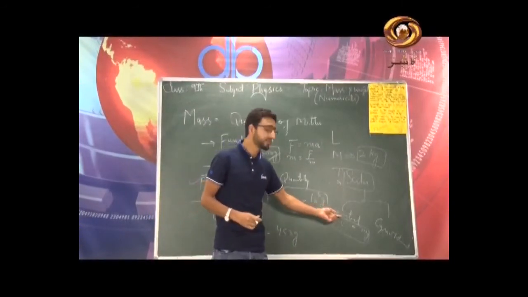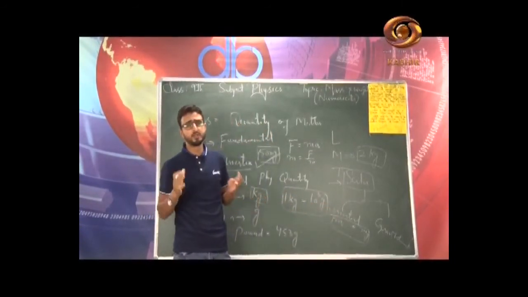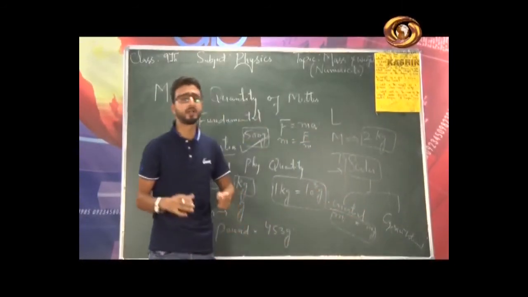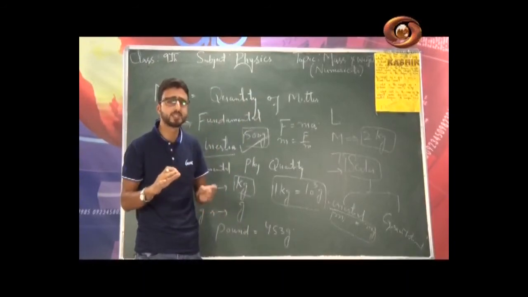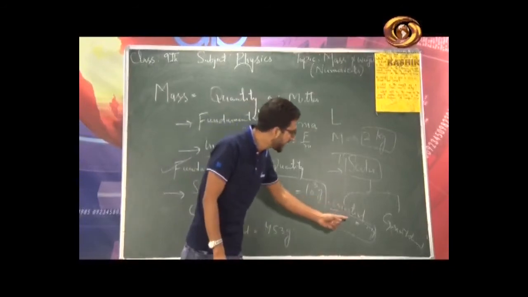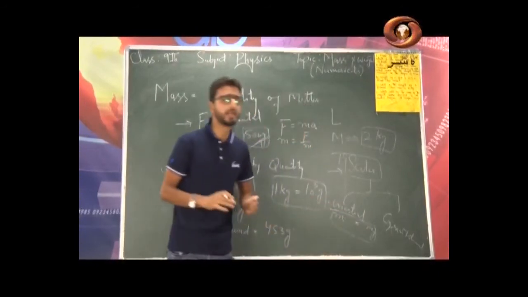Now how do we measure the inertial mass? For that we use the inertial balance. And how do we measure the gravitational mass? For that we use the physical balance, which you also call the pan balance. But for all practical purposes we take inertial mass to be equal to gravitational mass.